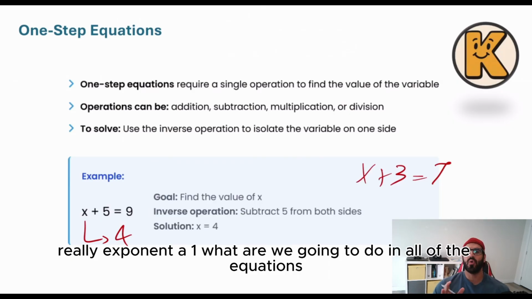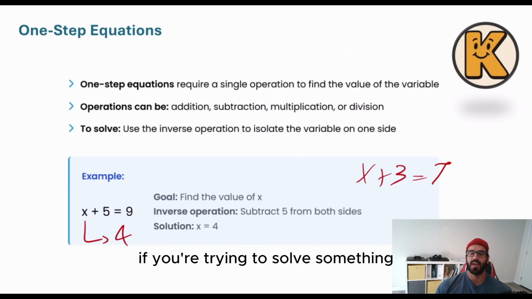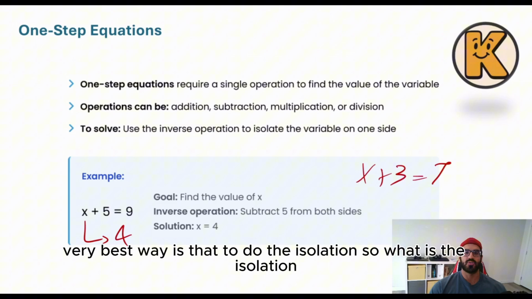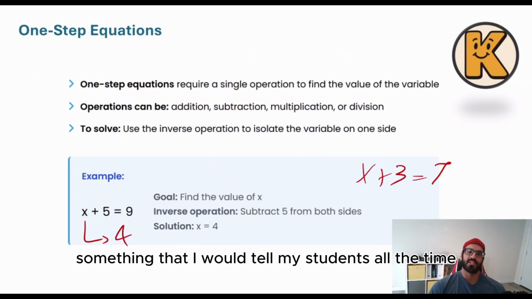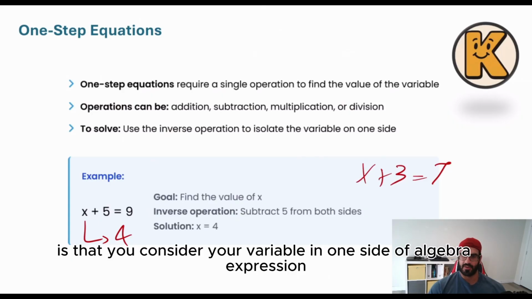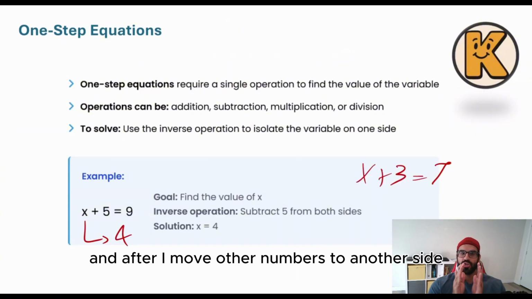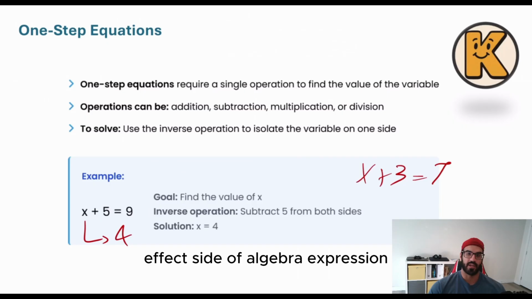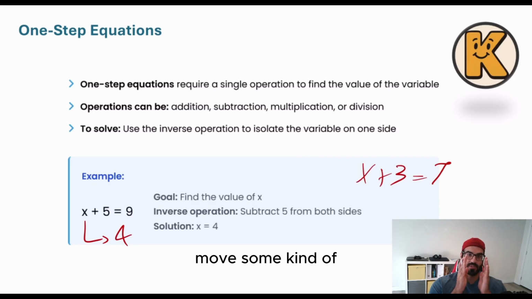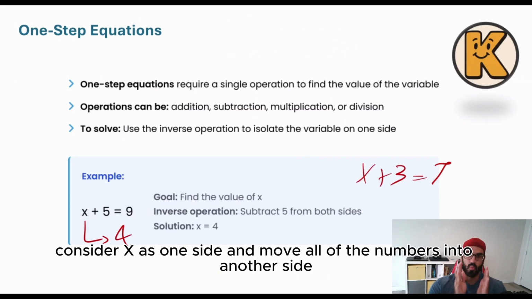In all of the equations, if you're trying to solve something, the very best way is to do the isolation. So what is the isolation? It's something that I would tell my students all the time: you consider your variable in one side of the algebraic expression, and after that move other numbers to the other side. Consider x as one side and move all of the numbers into the other side.